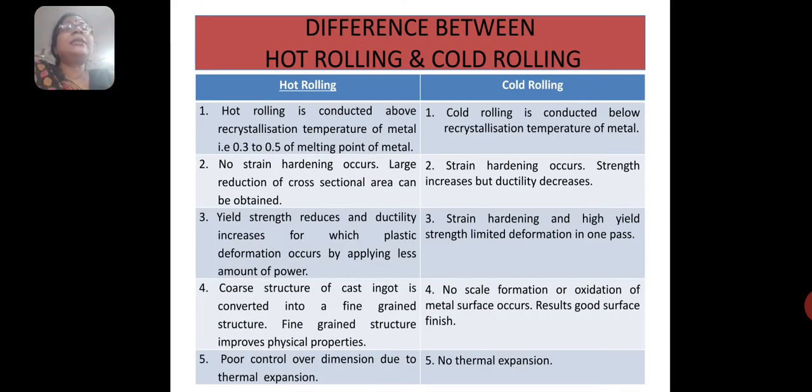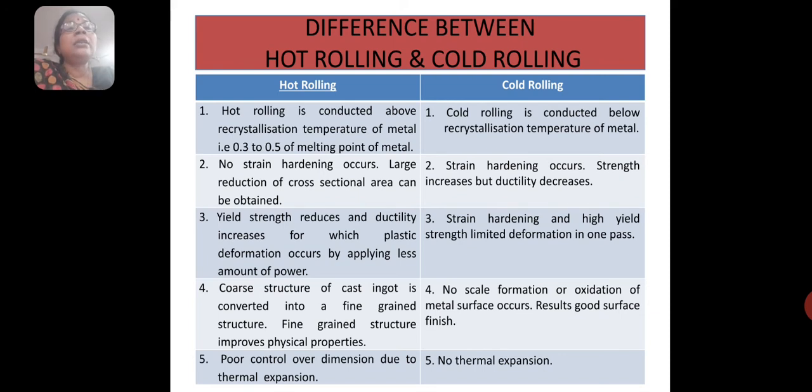So, what is the difference between hot rolling and cold rolling? First point is working temperature. Already I have told, hot rolling is conducted above the recrystallization temperature of the metal. The recrystallization temperature is about 1/3 to half of the melting point of a metal, and cold rolling is conducted below the recrystallization temperature of the metal.